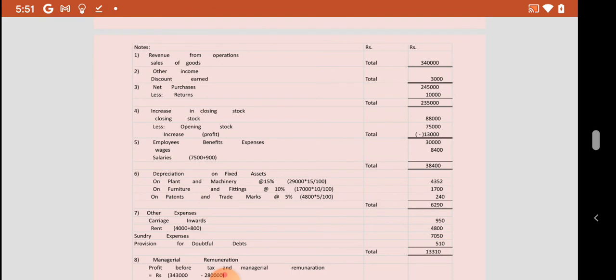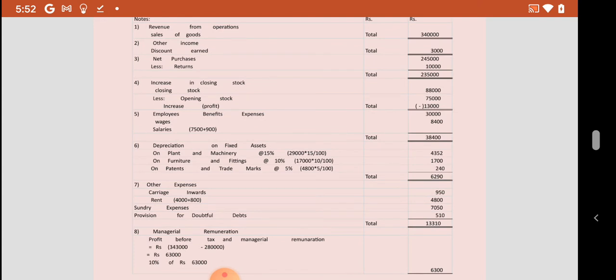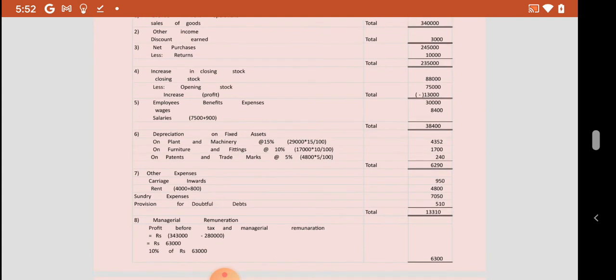Employee benefit expenses have two items, wages and salaries, totally amounting to 38,400. The adjustments for depreciation are calculated as follows, amounting to 6,290. The other expenses are calculated as follows for carriage inwards, rent, sundry expenses, and also provision for doubtful debts, amounting to 13,310.